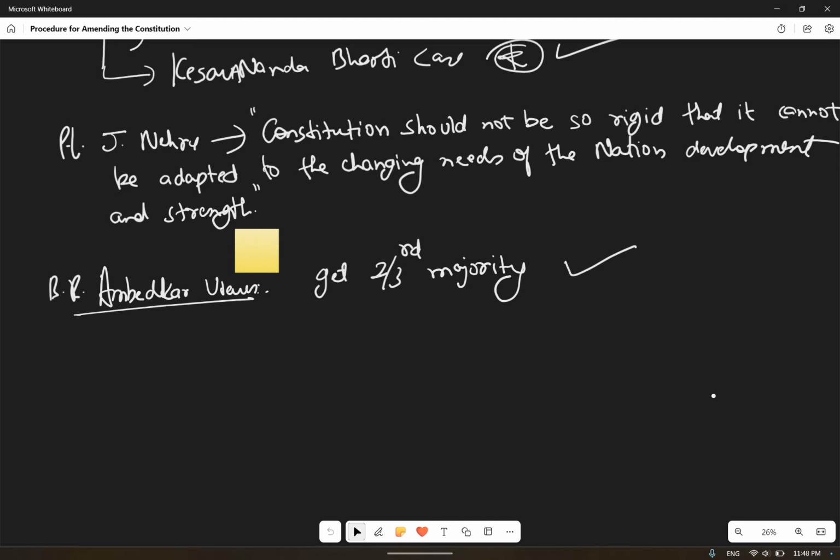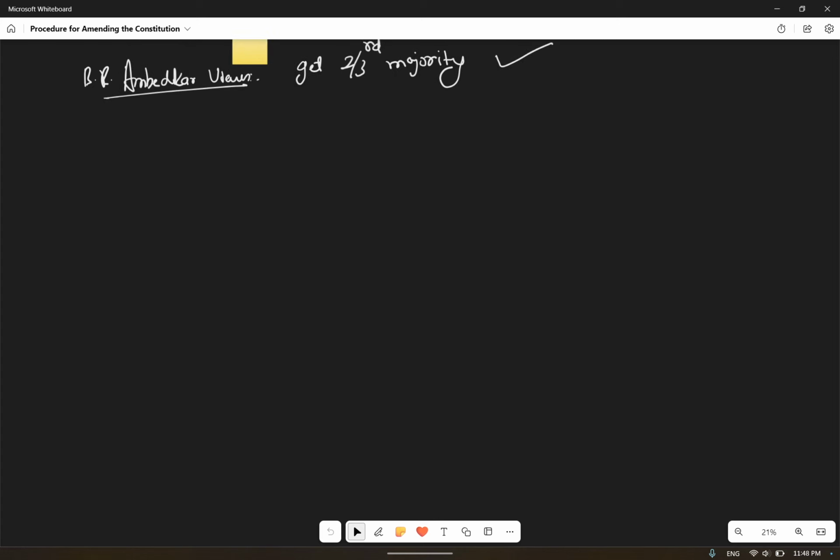Okay, so the word law does not include an amendment of the constitution made under Article 368. One point is that we have seen the definition of the term law at the start of the discussion of the articles. So nobody can change the law or the meaning of the law, and that kind of amendment also cannot be done. The Supreme Court said in 1951 that first, the word